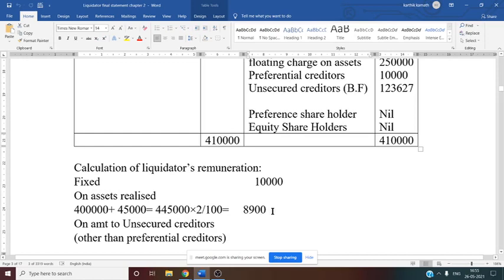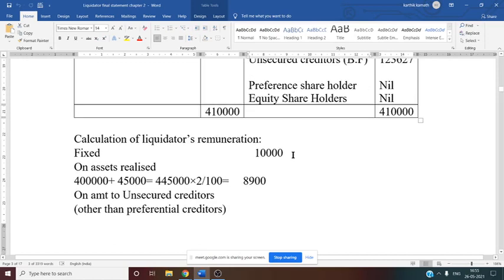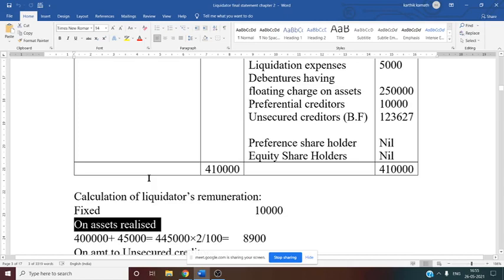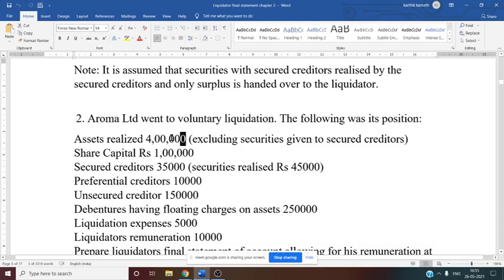So first fixed we know that is 10,000. Now on the asset realized, he is going to get the remuneration, liquidator. So what and all assets are realized by the company? If you see here, company's assets, that is total asset is 4 lakh. See this total assets we know, that is 4 lakh rupees.